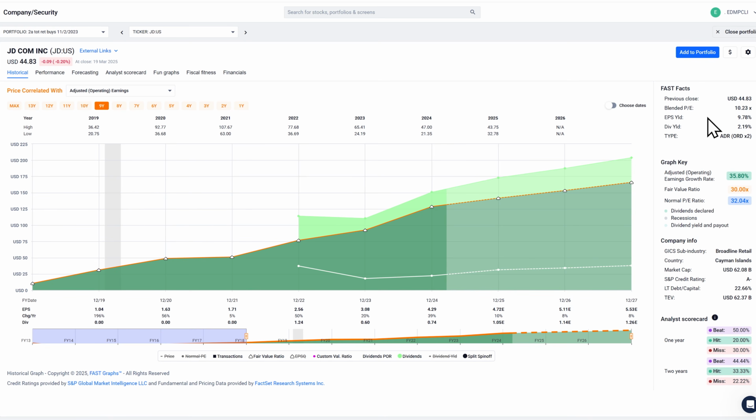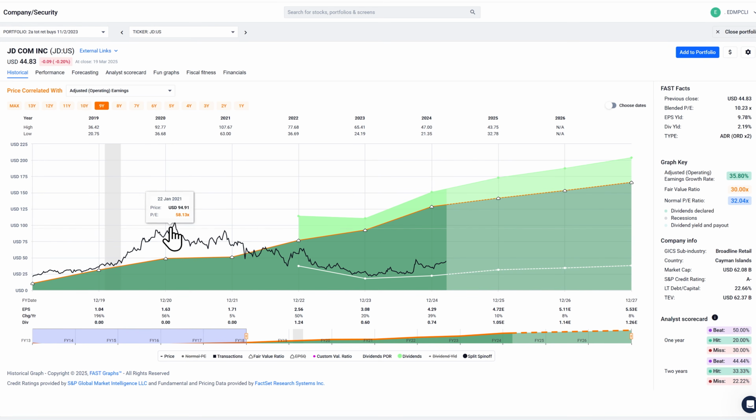It has a very high earnings yield of 9.78% because when you look at the price, there was a time when the market was overpricing this stock. We're using the P equals growth rate formula here, but we actually limit it to a 30 multiple. And as you can see, this orange line is a 30 multiple.